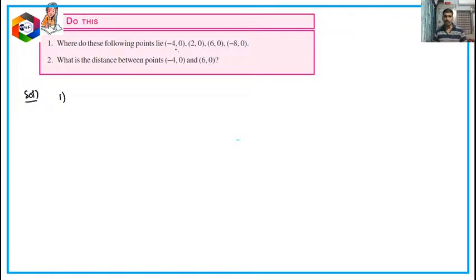What we have discussed then: if you observe every point, the y coordinate is 0, that means no y distance, that means all those points lie on the x-axis, that's all. And second one is, both are on x-axis, so what will be the distance formula? Modulus of x1 minus x2. I am using the formula. X1 is minus 4, minus 6, which will be modulus of minus 10. Mod minus 10 cannot be minus 10, it is 10 distance finally.